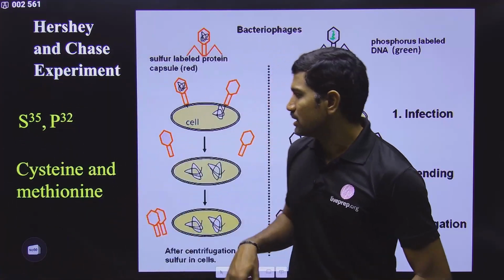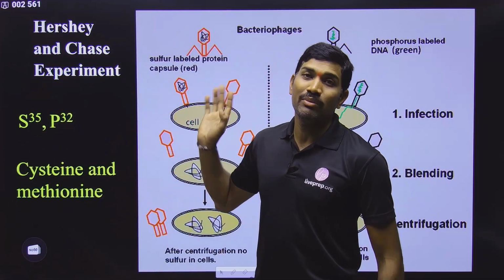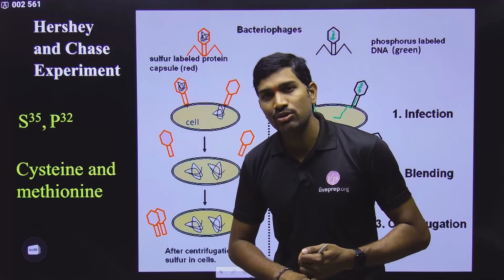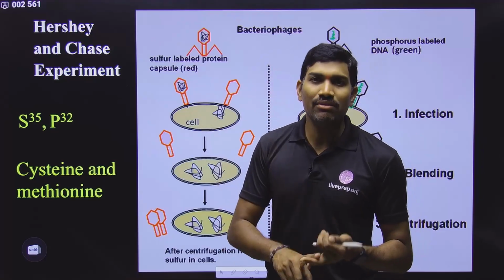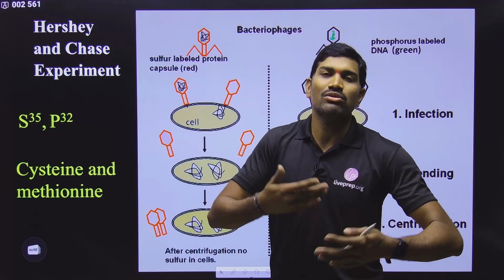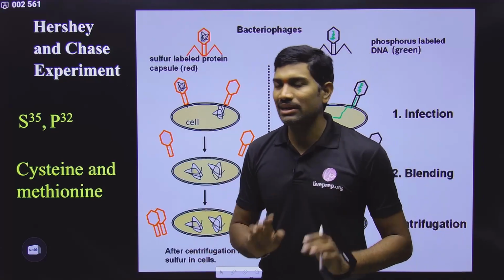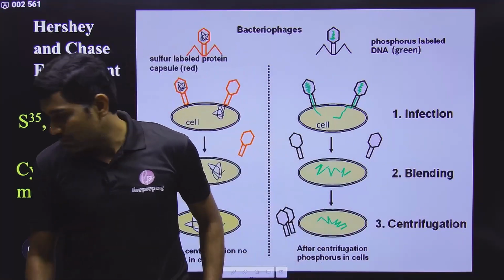And here what we are studying is the T2 bacteriophage. And what is the host for T2 bacteriophage? E. coli bacterium. That's why we are using the E. coli bacterium for the growth of this particular virus. That's it. Clear? And here we need to understand some important points.